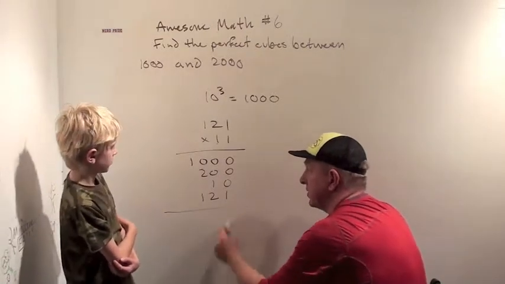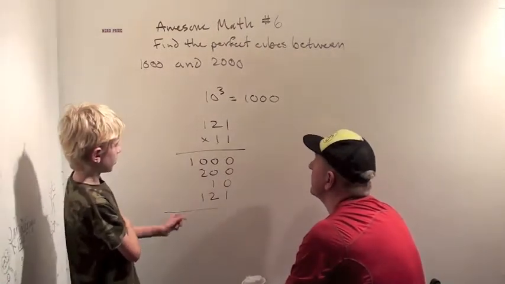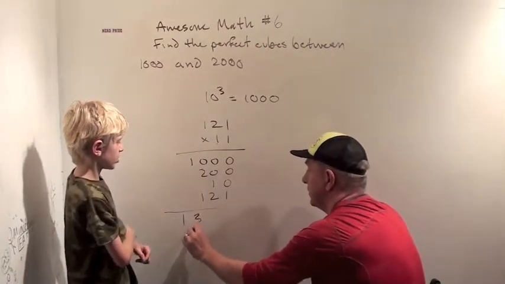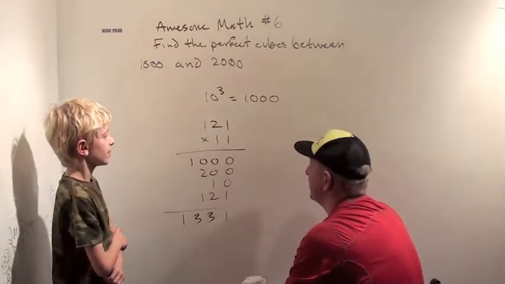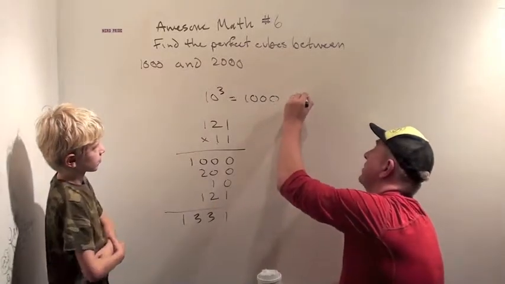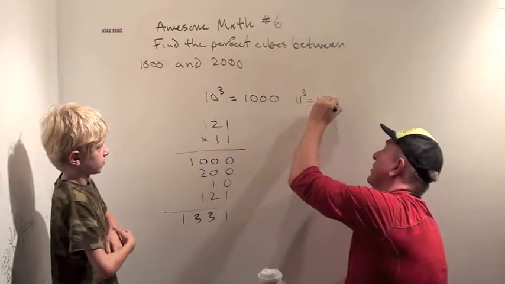But when we add this all up, what number do we get? We get 1, 3, 3, 1. That looks like a row of Pascal's triangle. It sure does. So 11 cubed is 1,331.